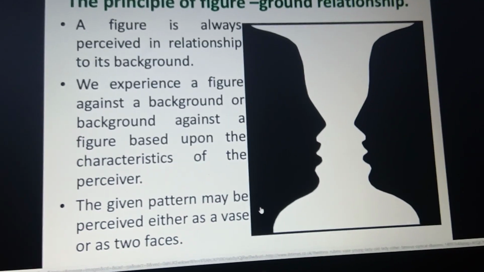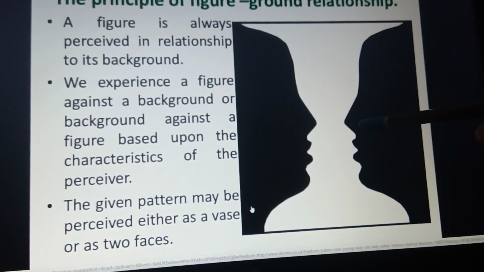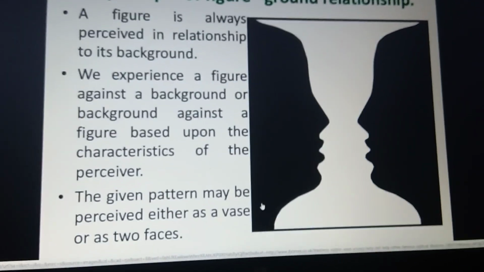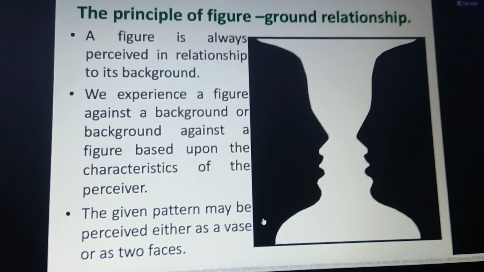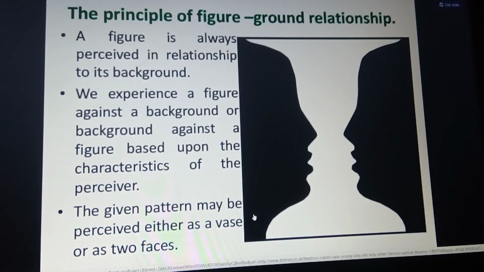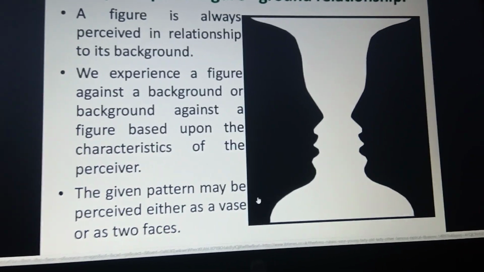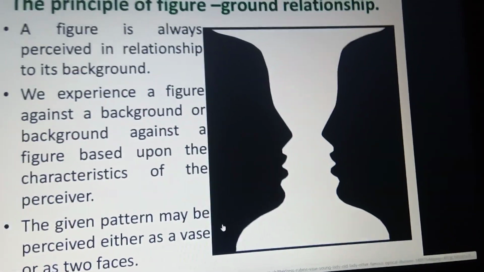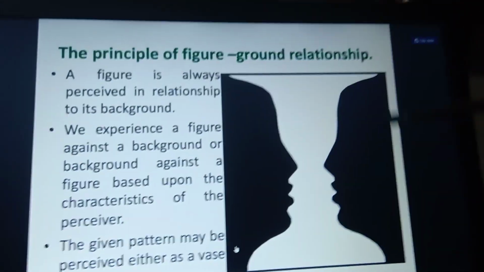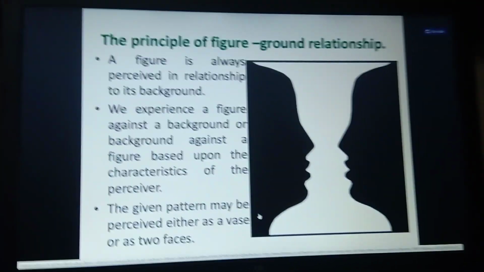What is the background behind this figure? Already I gave the example of art: one diagram is there and they explain what is happening behind this diagram. That is called a figure-ground relationship. Here my point of view is that two people are making a communication. Every individual will have their own knowledge and perception regarding these two faces. That is called figure-ground relationship.